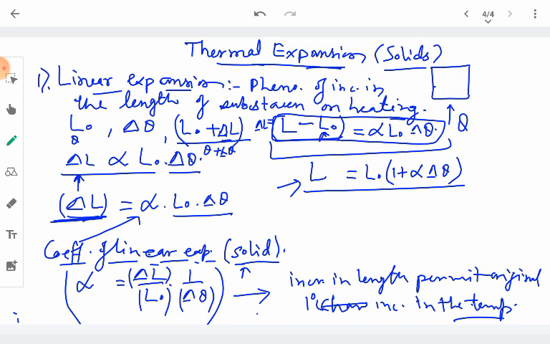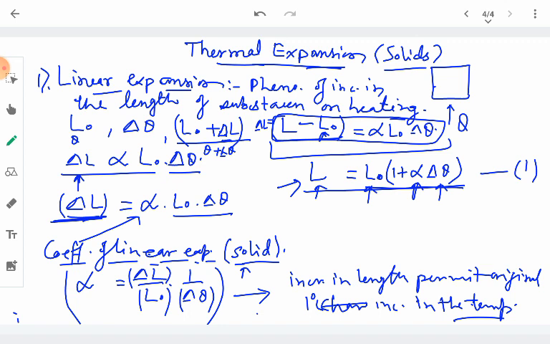So we are taking L naught to the other side and making some arrangement by taking L naught as common. So we get the new length equal to L naught into 1 plus alpha delta theta. The new length will be more if there is more increase in the temperature. It will also be more if the original length is already more. And of course it also depends upon the coefficient of linear expansion in the case of a solid. In other words, the coefficient of linear expansion measures the temperature dependence of the length of the solid we are talking about.